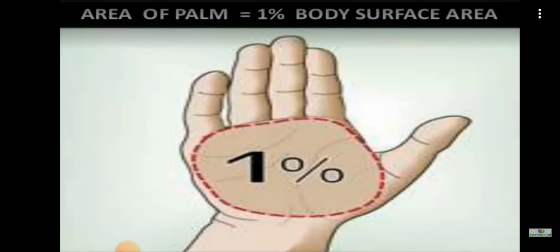That area is taken as 1%, and with that paper we assess the percentage of burns. These are the three methods widely used for assessment of burns: Wallace's rule of 9, Lund and Browder chart, and the area of the palm, the entire hand, taken as 1%.